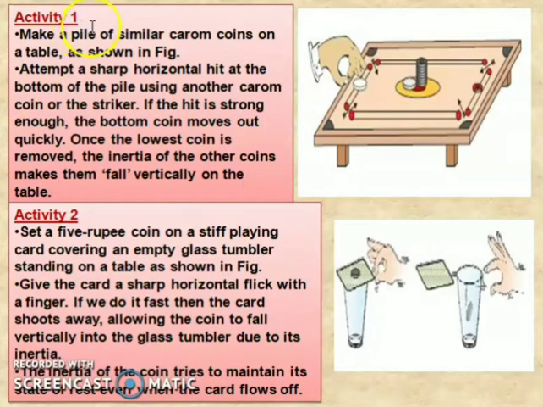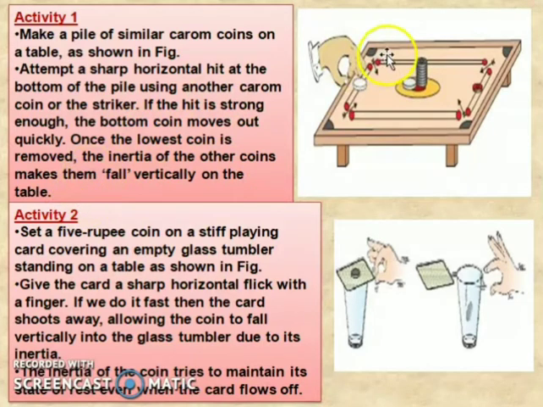Next, activity 1. Make a pile of similar carom coins on a table, as shown in the figure. Give a sharp horizontal hit at the bottom of the pile using another carom coin or the striker. If the hit is strong enough, the bottom coin moves out quickly. Once the lowest coin is removed, the inertia of the other coins makes them fall vertically on the table.